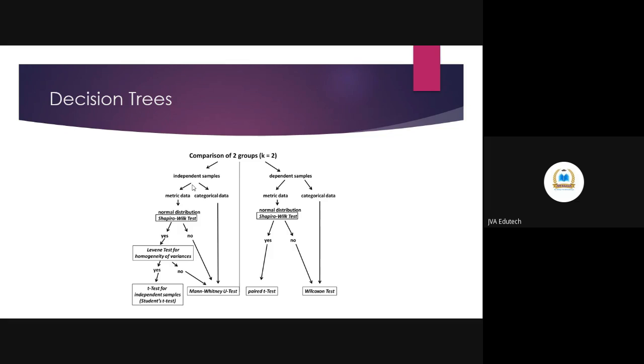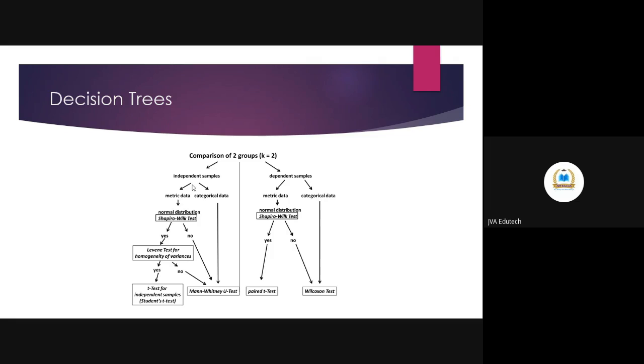But again, we won't jump to the independent t-test directly. First, we will see whether the data is categorical or continuous. If it is categorical data, then of course it won't follow any of the assumptions, so directly we will move on to the non-parametric equivalent of the independent t-test, which is the Mann-Whitney U test. However, if the data is metric, then we will check whether it is normally distributed or not.